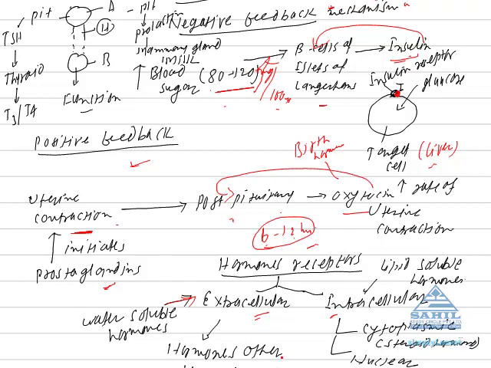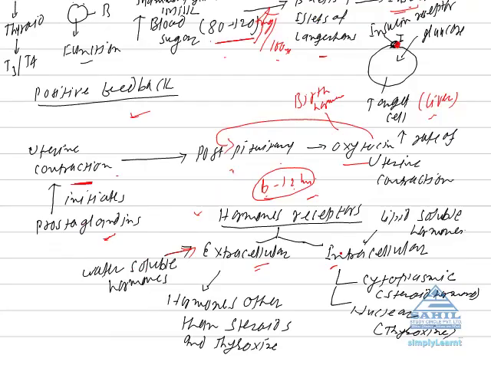What is most important for the functioning of a hormone is its receptor. The receptor of a hormone is either present on the surface of the target cell or inside the target cell.